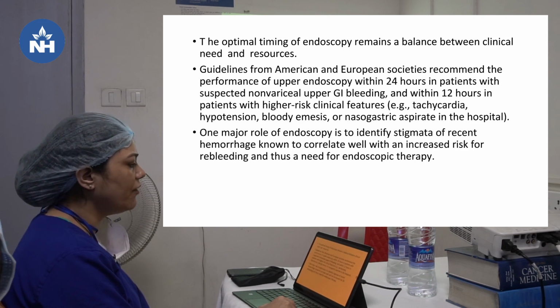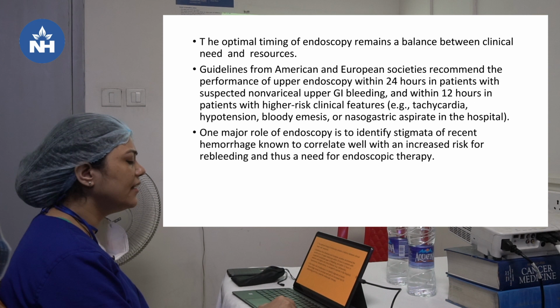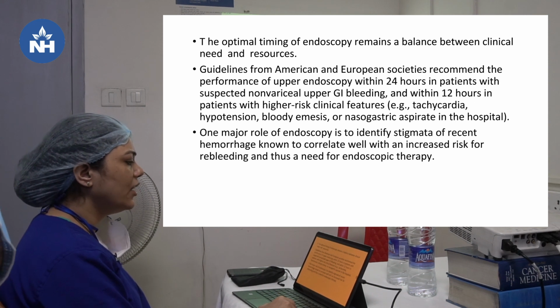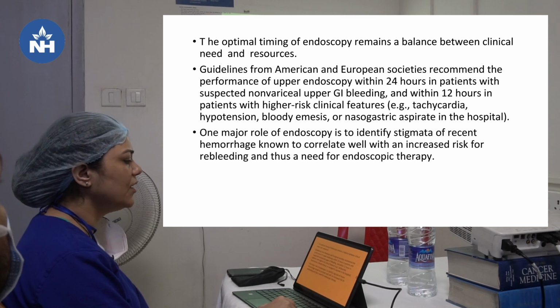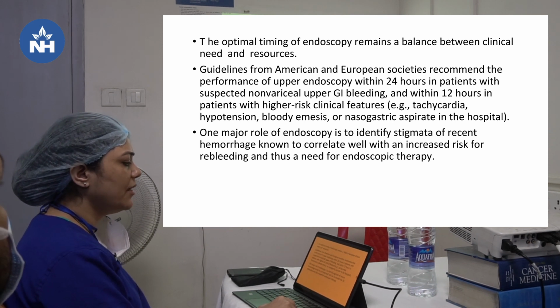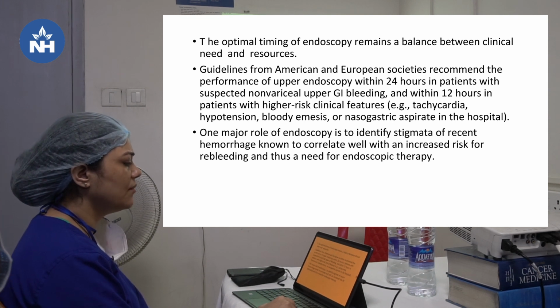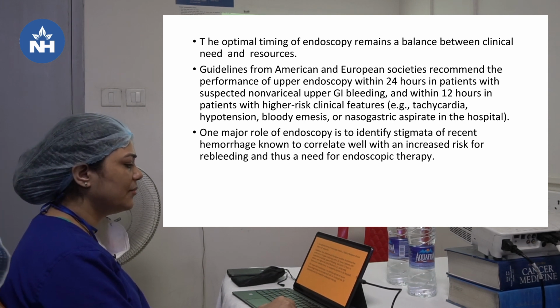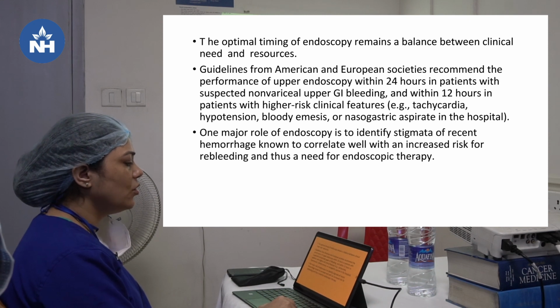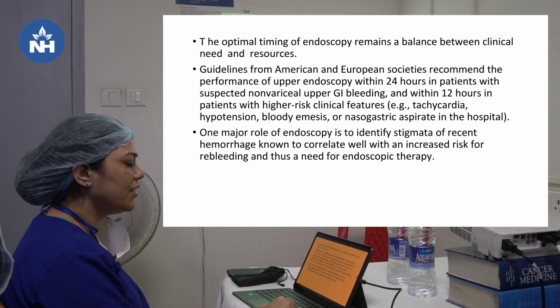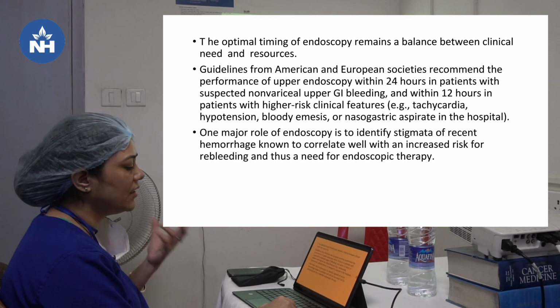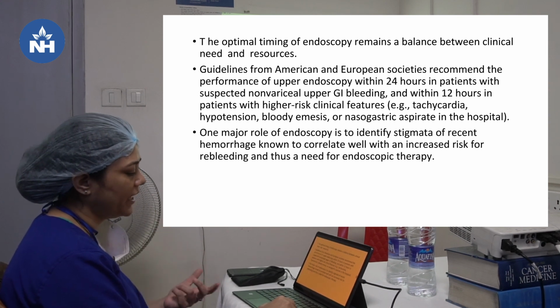Optimal timing of endoscopy remains a balance between clinical needs and resources, and guidelines from American and European societies recommend performance of upper endoscopy within 24 hours in patients with suspected non-variceal upper GI bleed, and within 12 hours in patients with high risk clinical features like tachycardia, hypotension, bloody emesis or nasogastric aspirate in the hospital. One major role of endoscopy is to identify the stigmata of recent hemorrhage, known to correlate well with the increased risk of rebleeding and thus the need for endoscopic therapy.